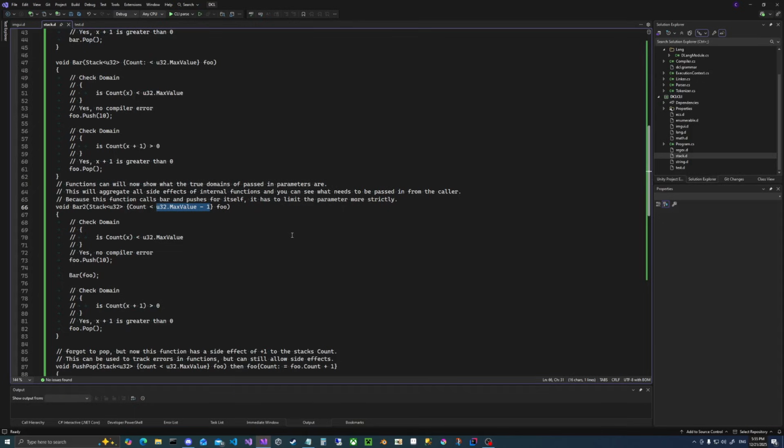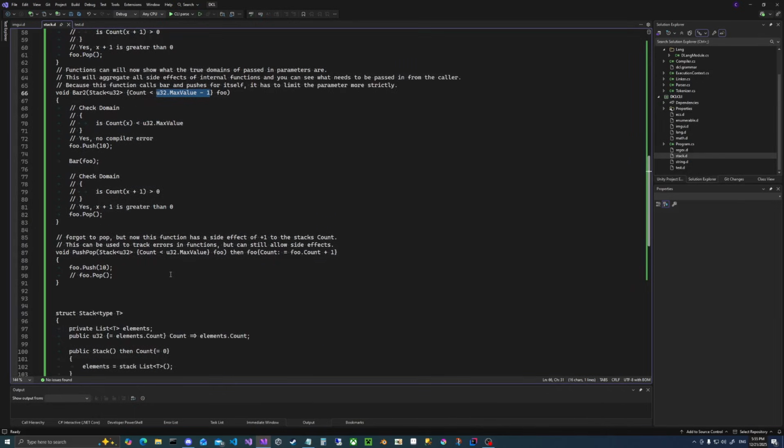Now let's see the last example. Here, we forgot to pop what we pushed. And now that means that the side effect is reported by the function. If the function were not auto and didn't report the side effect, it would have been a compiler error. But this one isn't auto, and it does. If it were auto, then this would propagate upward, and we would then find a compiler error, and then we could say, where is this extra push coming from? And we can follow the chain of side effects to find the correct place where the error occurred.